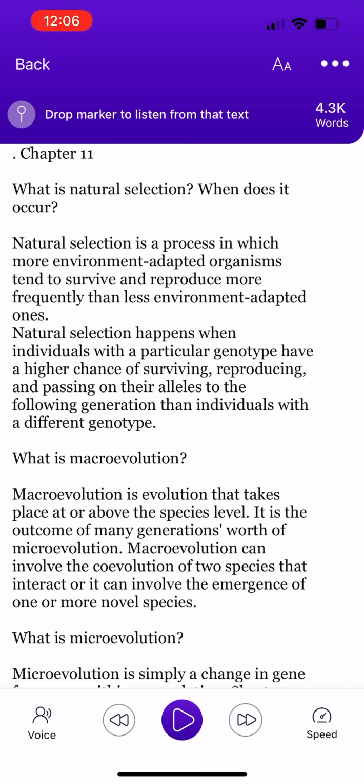What is adaptation? An adaptation is any heritable trait that aids an organism's survival and reproduction in its environment, such as a plant or animal.